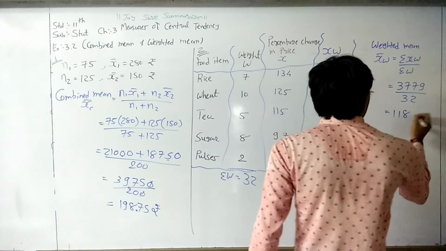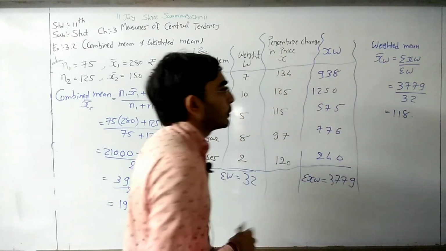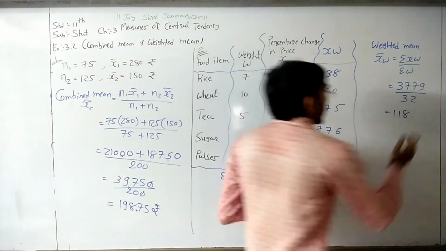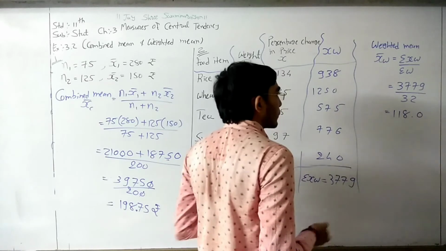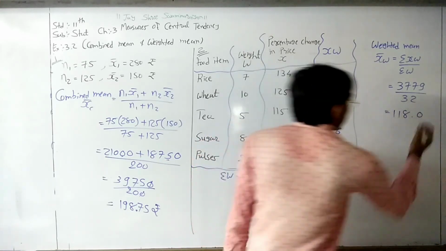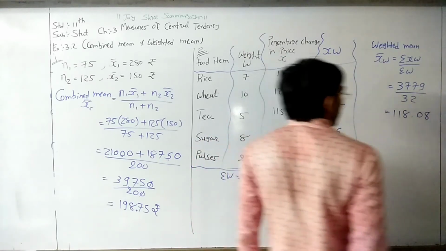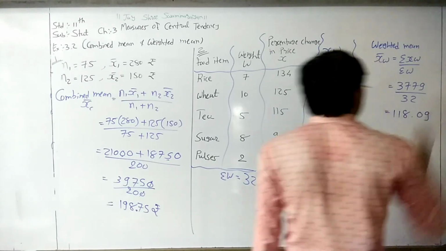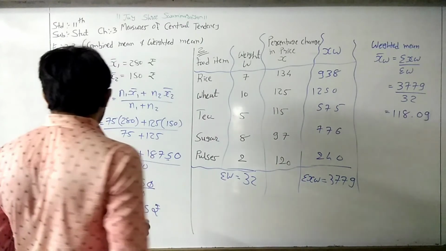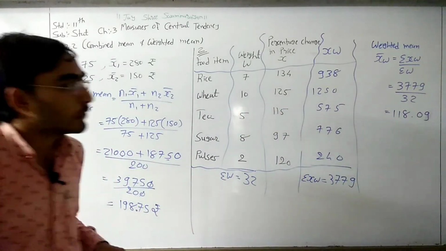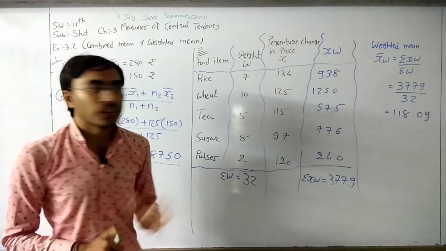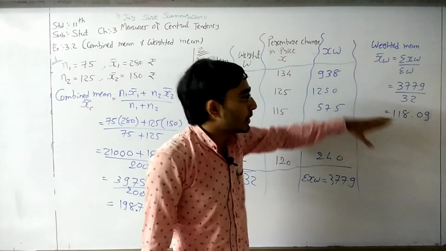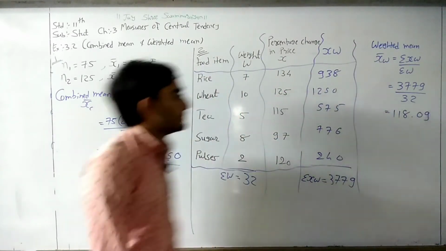So 32, 8s are after the decimal point, 729, 125, and here we need to put 0. After that, 118.09. This is our final answer. Just take this answer. So final answer of weighted mean is 118.09.